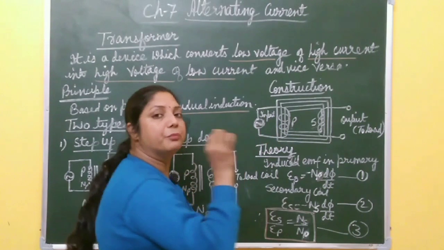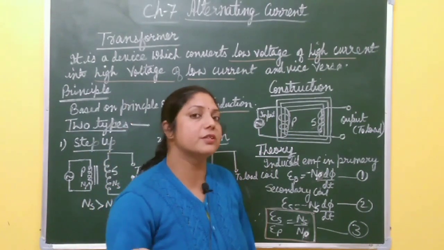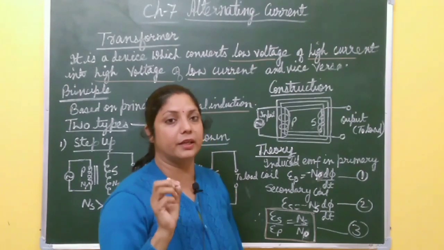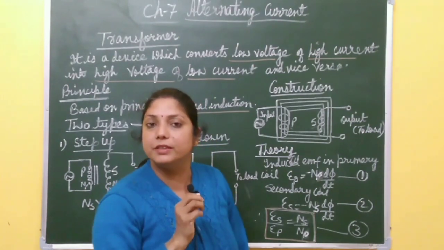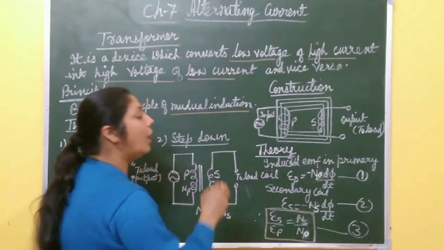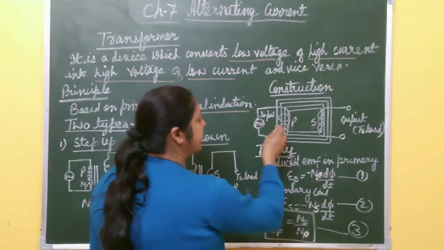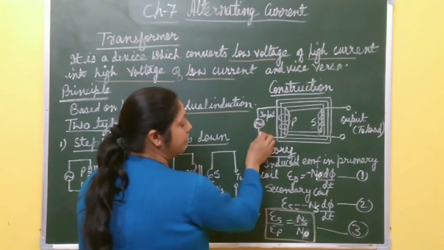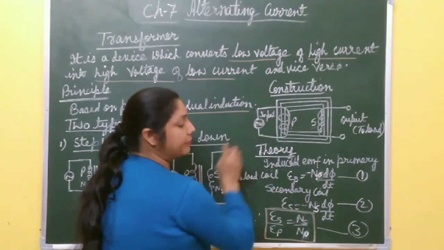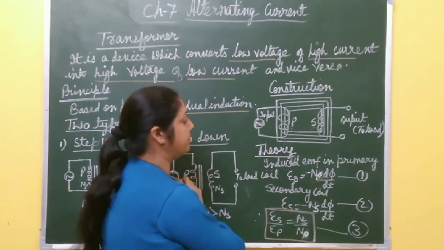If you want more number of turns in the primary or secondary coil, then that coil is made of thin copper wire, and if you want fewer number of turns in the coil, then that is made of thick copper wire. Now how does it work? The input alternating voltage is applied to the primary of this transformer.